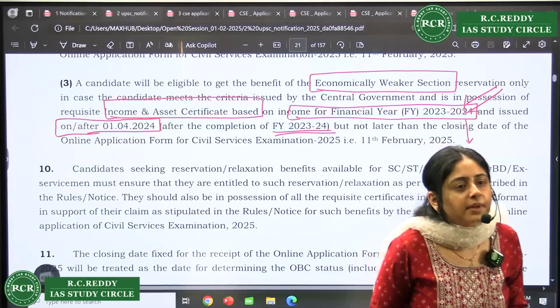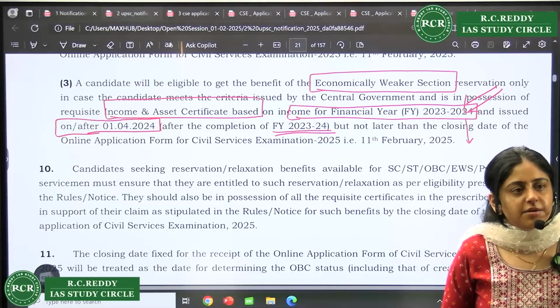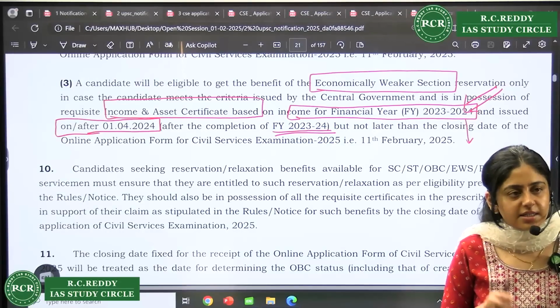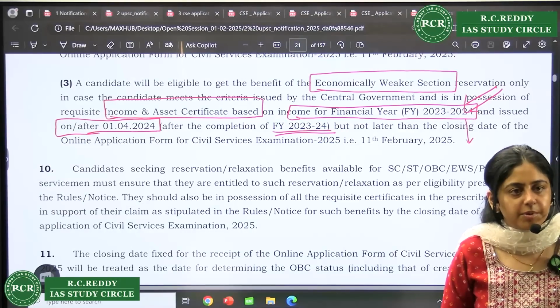In the application, do we need to upload ITR also? I think there is a provision for ITR. That is how you will prove that your income satisfies the criteria for being a non-creamy layer or EWS. So you will have to upload it.